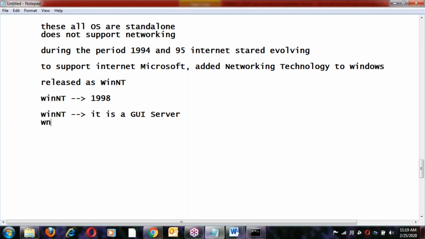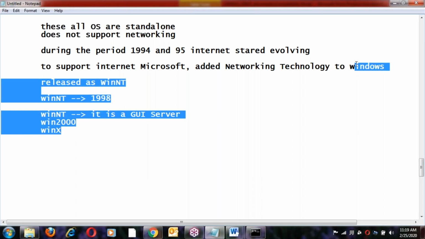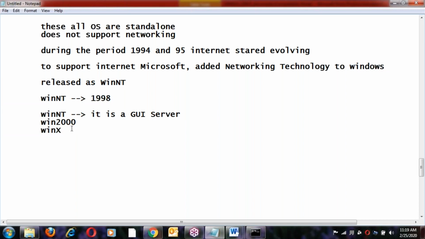After Windows NT, the next Windows is Windows 2000, then Windows 2003, then Windows XP.